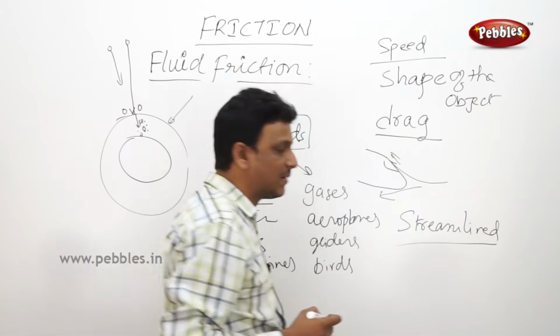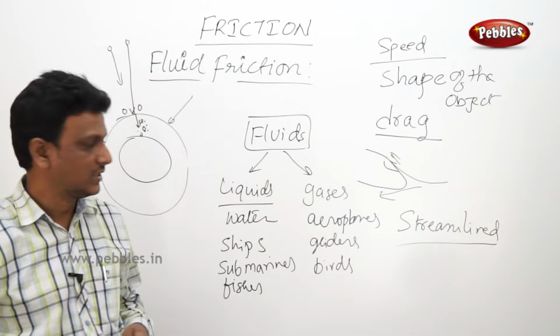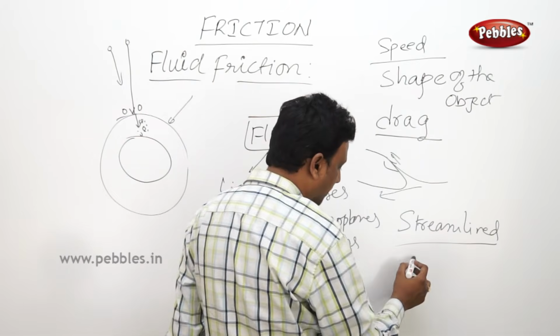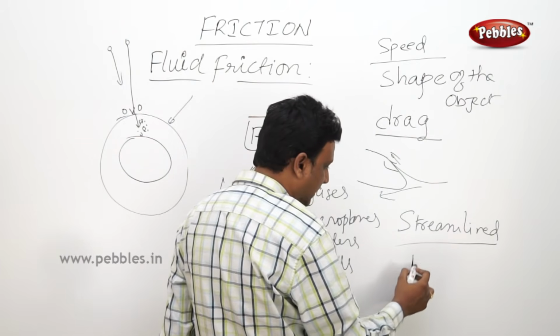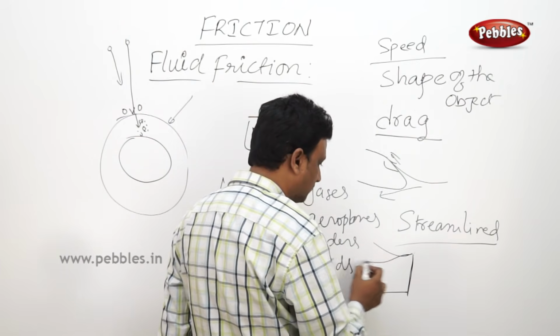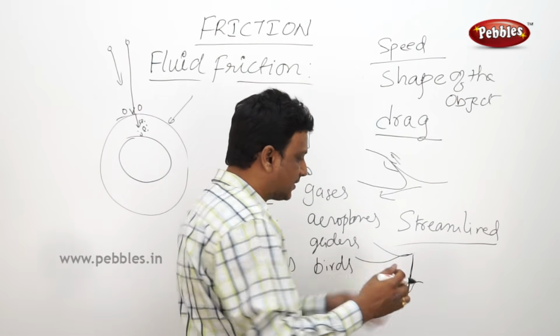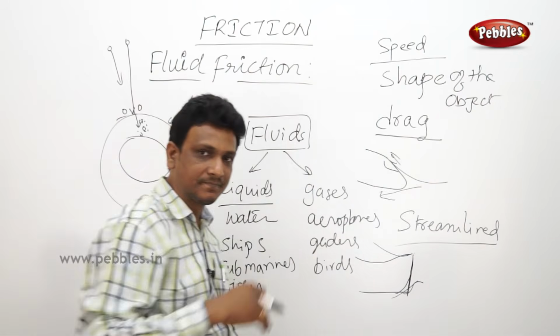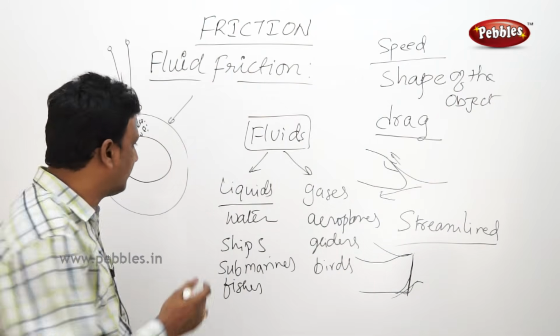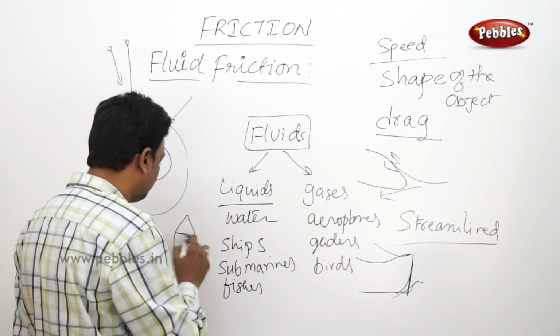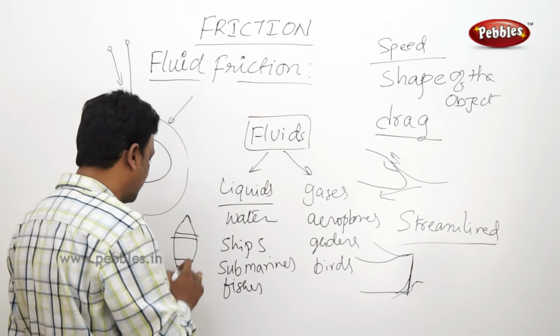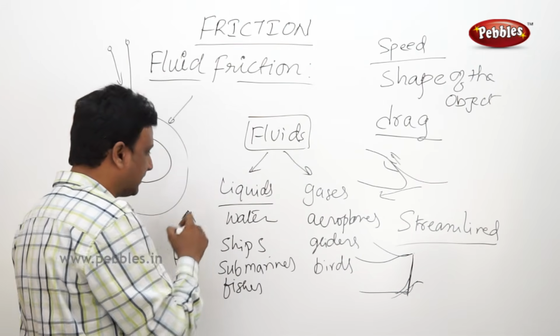Streamlined. What is streamlining? Pointed heads. You see the shape of a boat or a ship. Ship will be like this. So it will be having a pointed front so that it can cut the water easily. Boat, it will have a shape like this. See the pointed, it will cut the water easily.